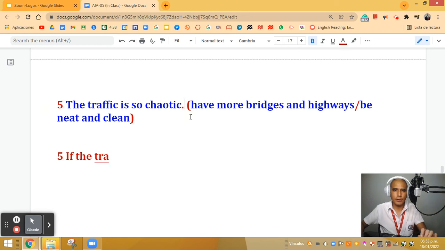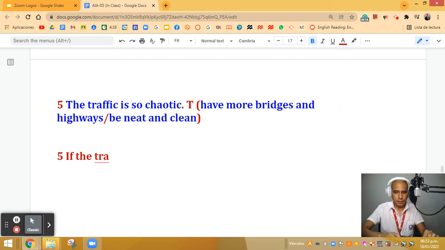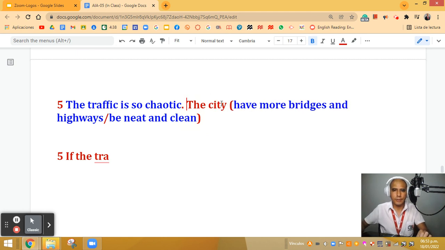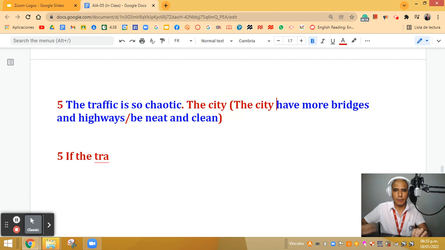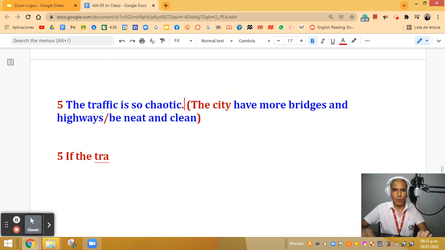The traffic is so chaotic. In this case, we're going to put the city. Actually, here. City. So sorry for this. Okay. Perfect.